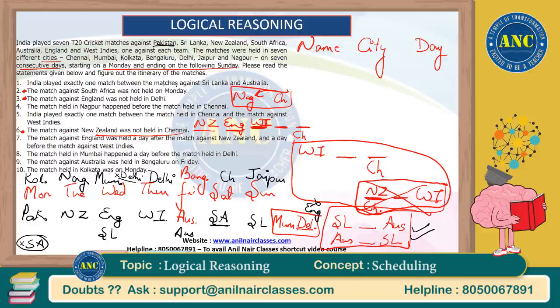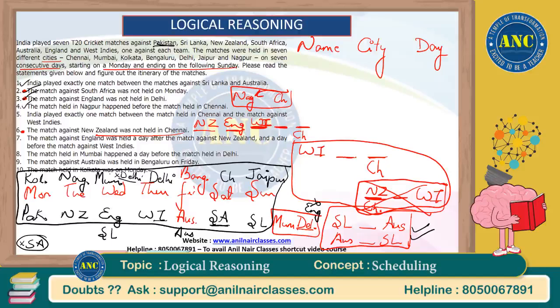India played exactly one match between the match against Sri Lanka and Australia. Yes, in this final solution that as of now we have got, this is correct. First statement is correct. Second, the match against South Africa was not held on Monday. Yes, it was the Pakistan match which happened in Kolkata. The match against England was not held in Delhi. The match against West Indies was held in Delhi. This is also taken care of. The match held in Nagpur happened before the match held in Chennai. Yes, it happened on Tuesday, the match in Nagpur, and on Saturday, the match in Chennai. So fourth is also already taken care of.